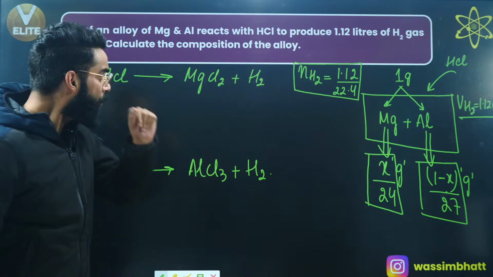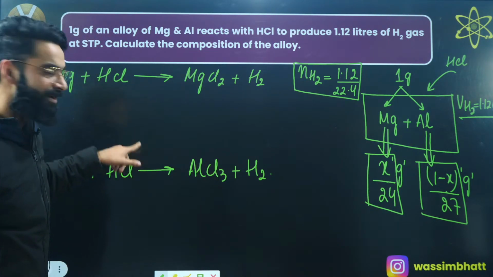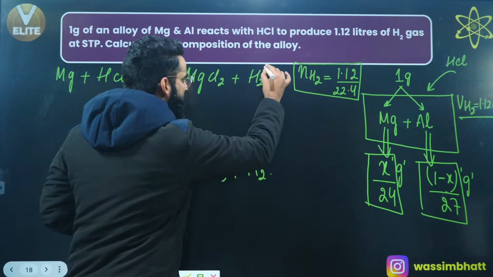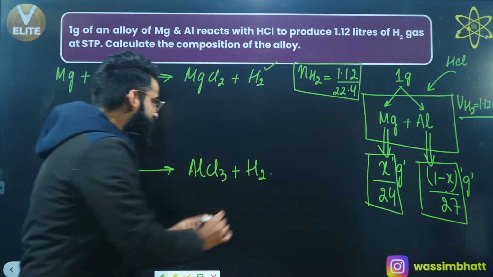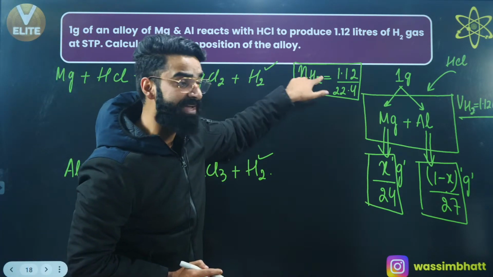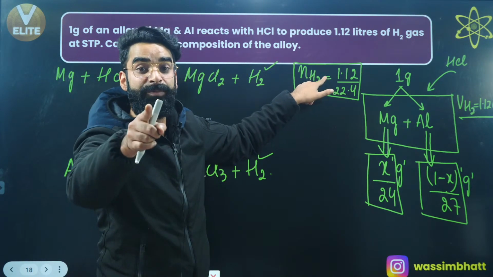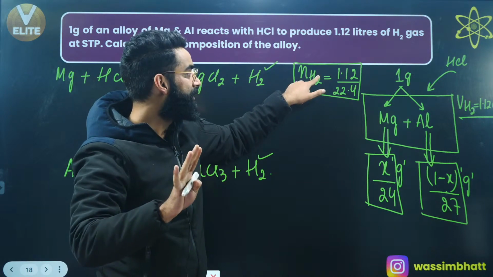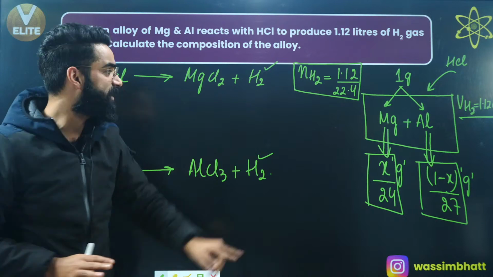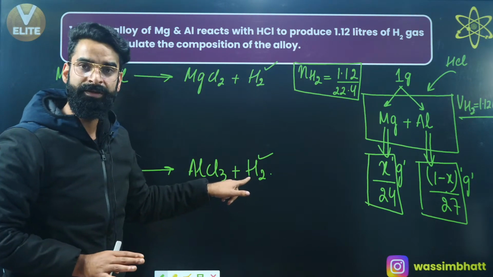So these are the two reactions which are taking place when HCl is being added into this container, right? If you look at reaction number 1, H2 gas is being liberated. From reaction number 2, H2 gas is being liberated, right? So these were the total moles of H2 gas which were being liberated as per the equation. Can I say some part of H2 gas is getting liberated from reaction number 1 and some part from reaction number 2, right?